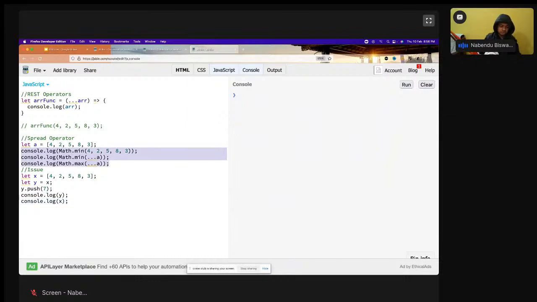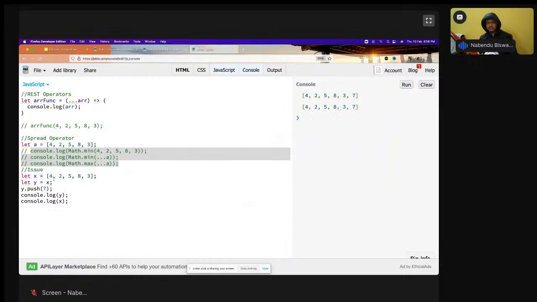Let me comment this out and run it. See what is coming. Both of them have been changed. I just did y equal to x. I didn't want to change the original. We should never touch the original, but the original also got changed, and 7 has appeared in it. This is the problem, caused by copy by reference. When I do let y equal to x, what actually happens is that the address gets copied, since in a computer everything is an address in the RAM, the random access memory.